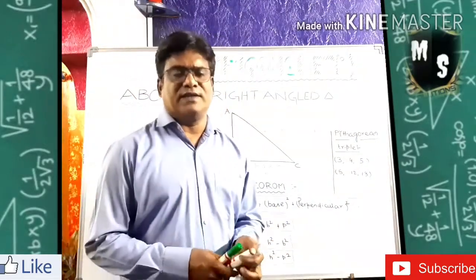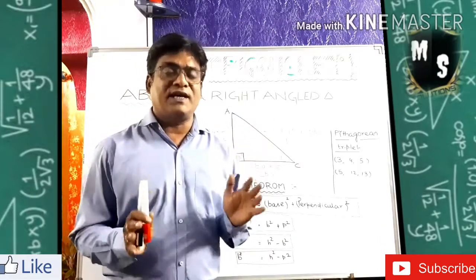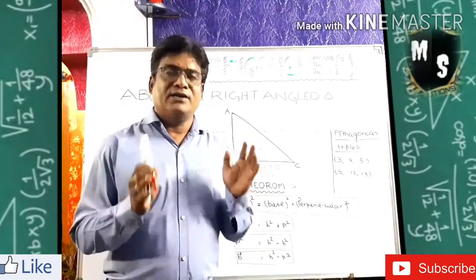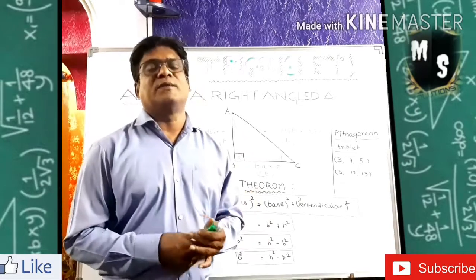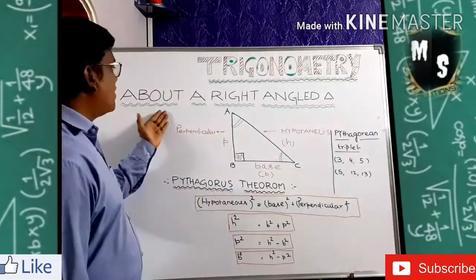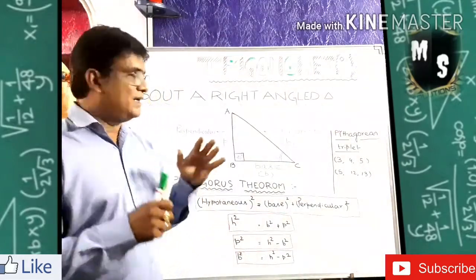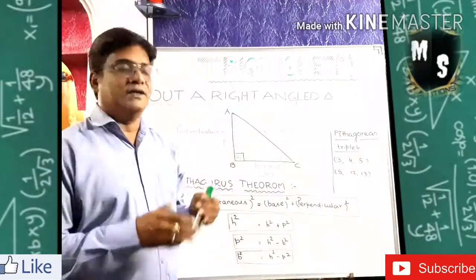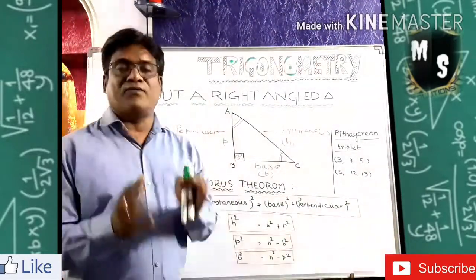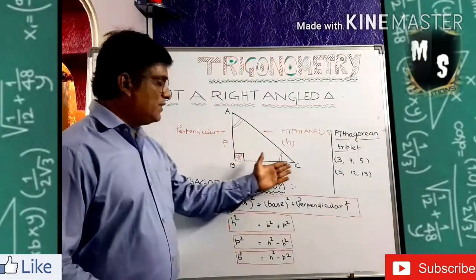The next discussion is that trigonometry is always referred to a right angle triangle. What is that? It is a right angle triangle. So now the discussion point is about the right angle triangle. See now, I wrote here about a right angle triangle. What is a right angle triangle? Let's see it and let's understand. And it is definitely referred to trigonometry. So I draw a right angle triangle.